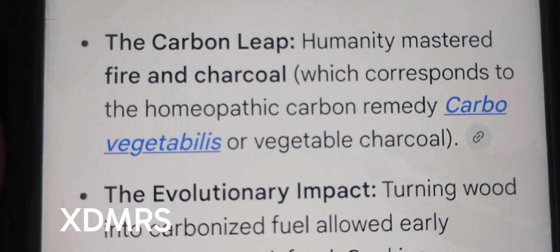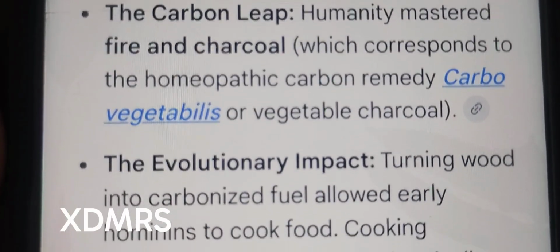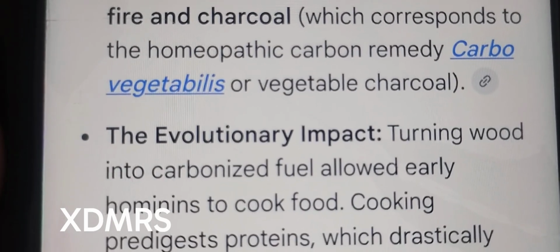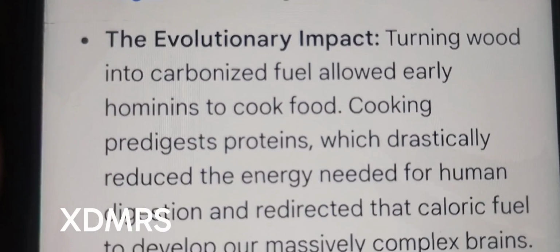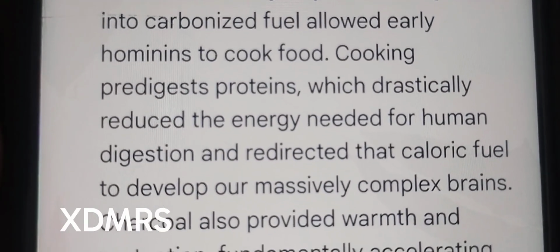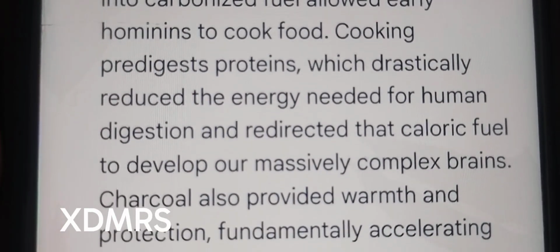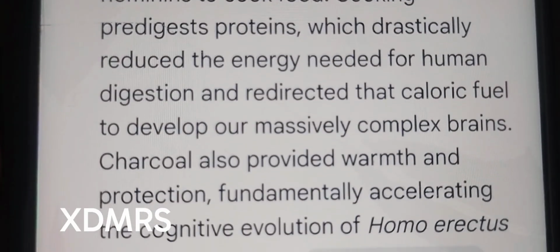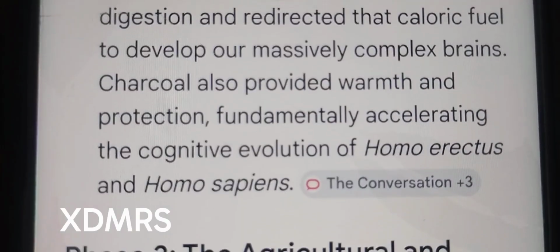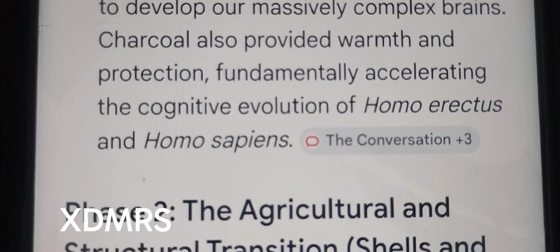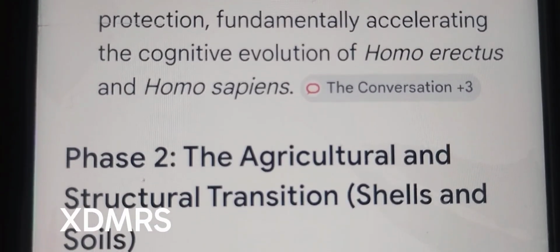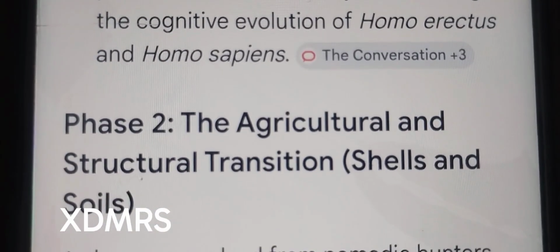The carbon leap. Humanity mastered fire and charcoal, which corresponds to the homeopathic carbon remedy Carbo vegetabilis, vegetable charcoal. The evolutionary impact: turning wood into carbonized fuel allowed early hominids to cook food. Cooking pre-digests protein and drastically reduced the energy needed for human digestion, and redirected that caloric fuel to develop our massive, complex brain. Charcoal also provided warmth and protection, fundamentally accelerating the cognitive evolution of Homo erectus and Homo sapiens.